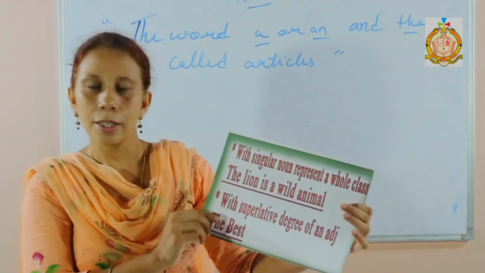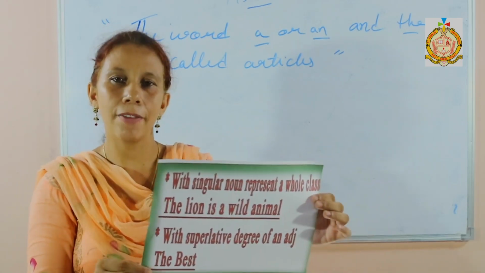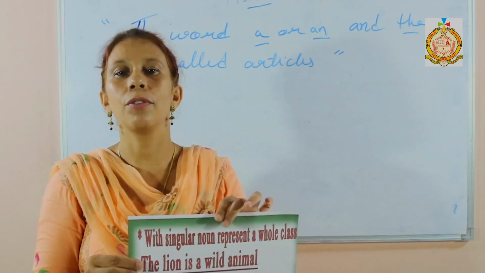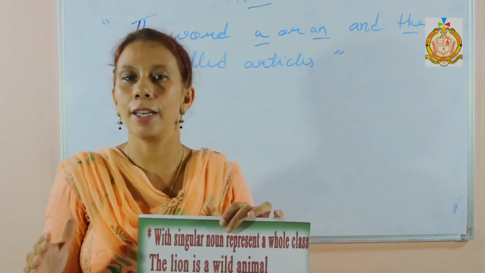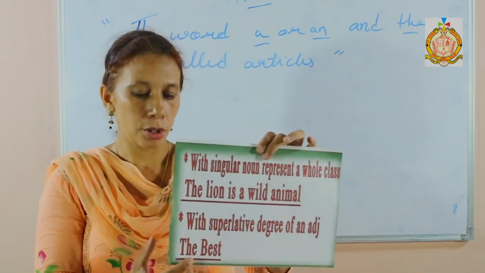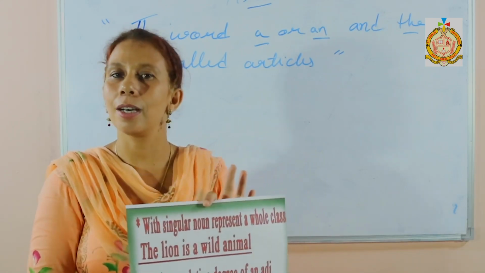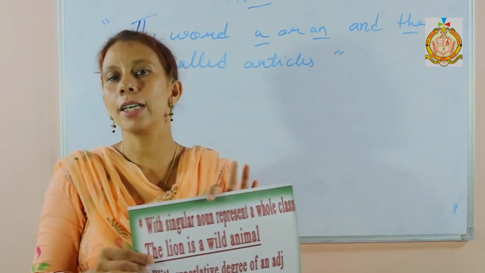Next, the is used with a superlative degree, the third degree of anything, meaning the best. For example, good, better, best. So with the best you can use the. So this is the use of the definite article the.